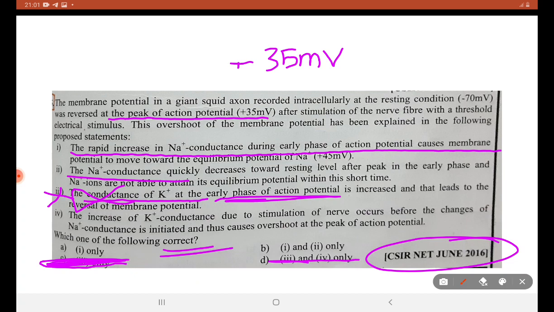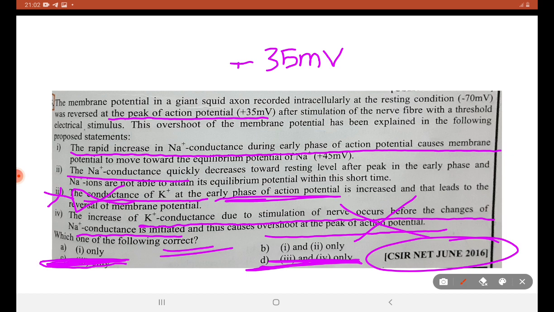So the remaining option 4 is neglected, but still we will read option 4. Increase in K+ conductance due to stimulation of nerve occurs before the change of Na+ conductance is initiated and thus causes overshoot of the peak. Overshoot will occur only because of Na+, that is depolarization. So the fourth option is also wrong.